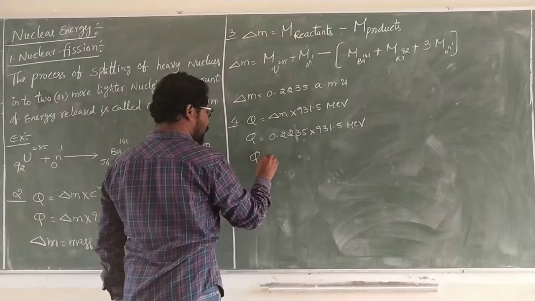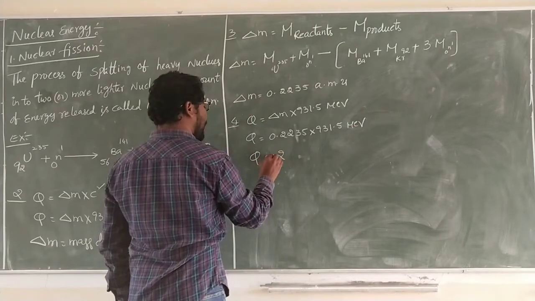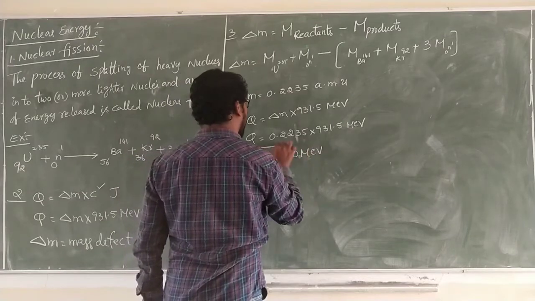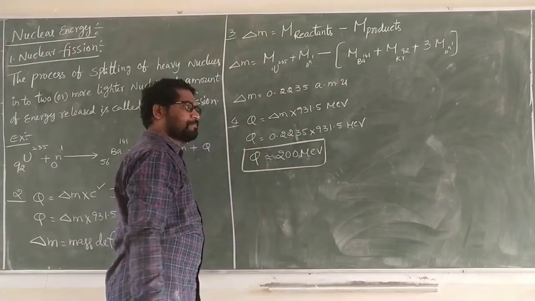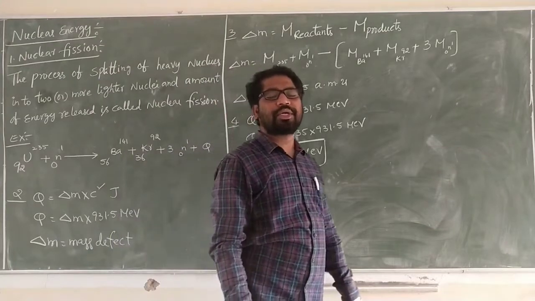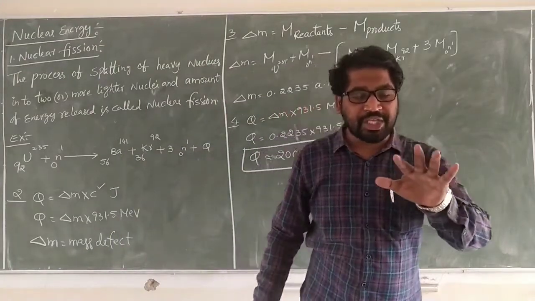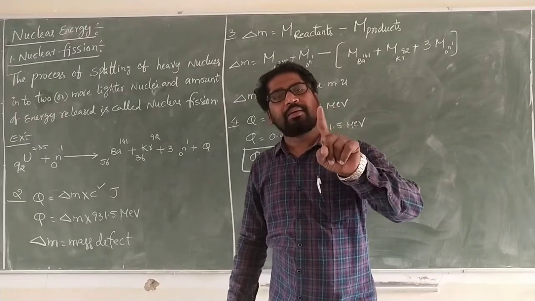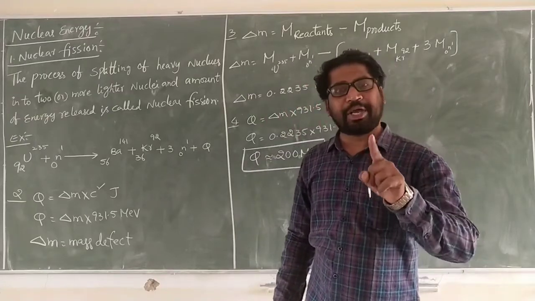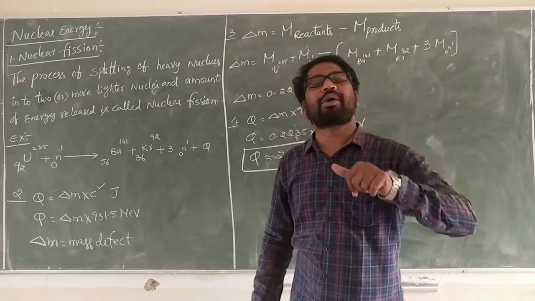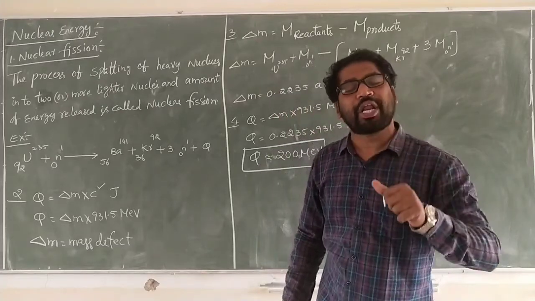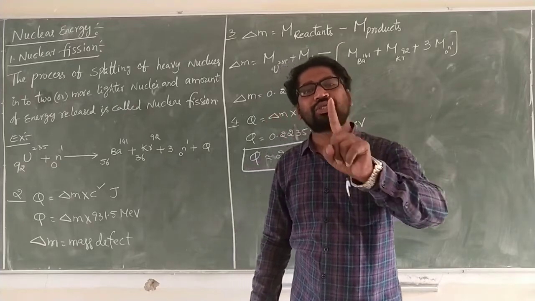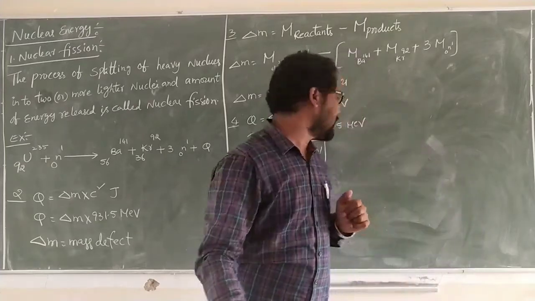That is Q equal to nearly 200 megaelectron volt energy released. One neutron participates with one nucleus of uranium atom in the reaction, and we get 200 megaelectron volt energy.